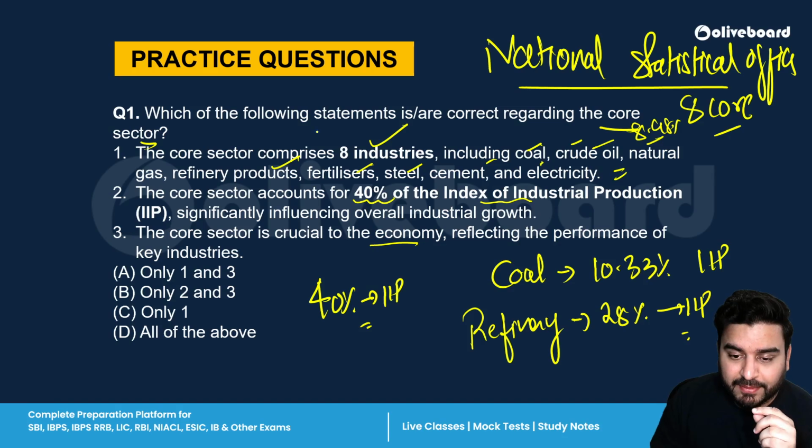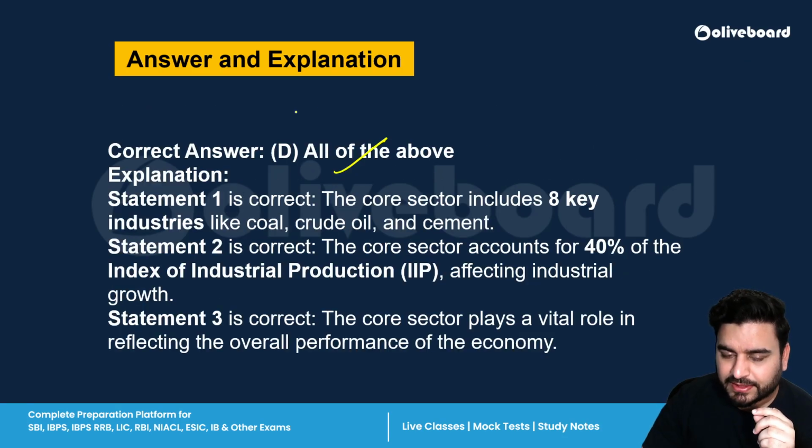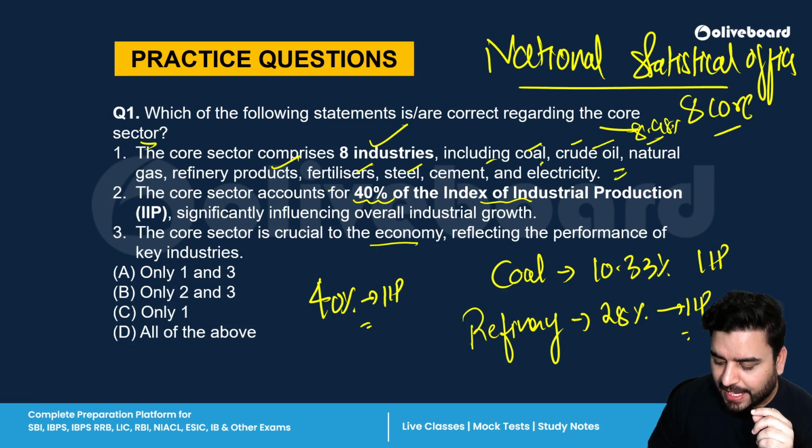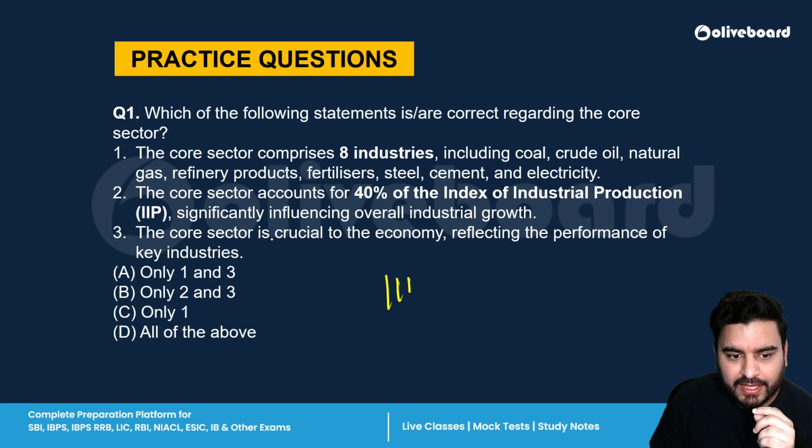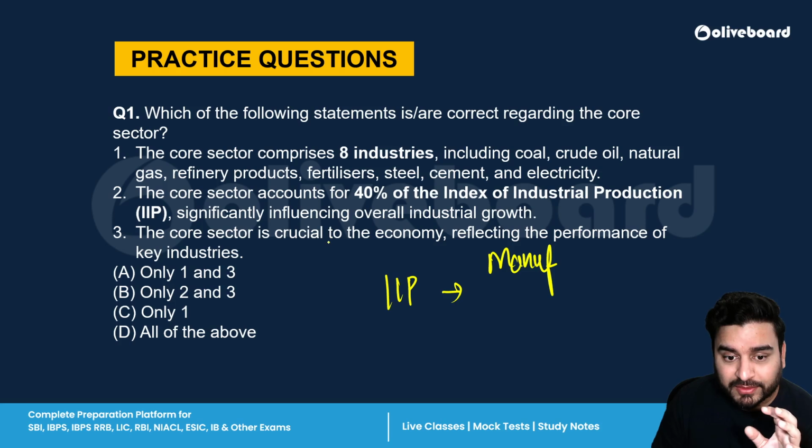Remember one more very important thing: IIP basically focuses on three key industries. Number one is manufacturing. I'm simultaneously telling you about the static facts also so that you would be able to answer appropriately.